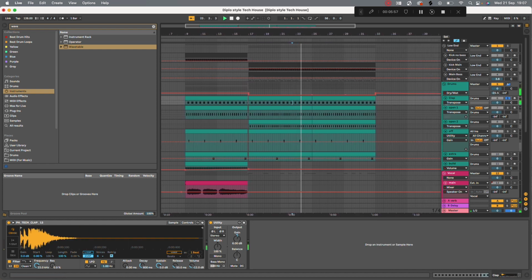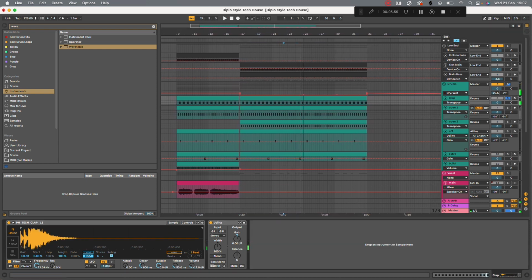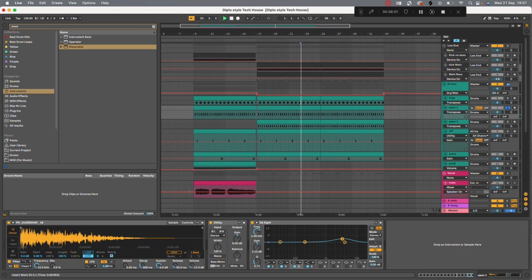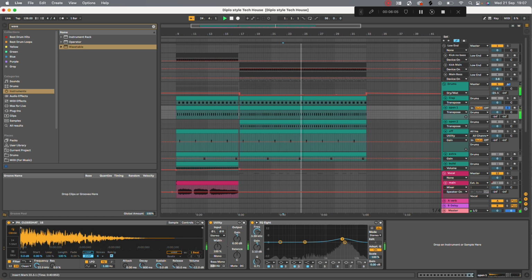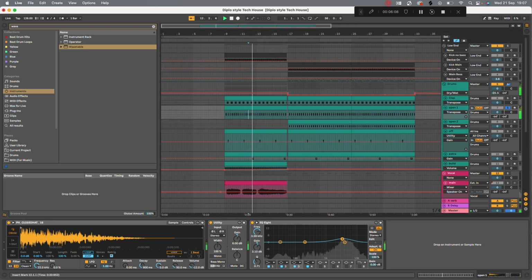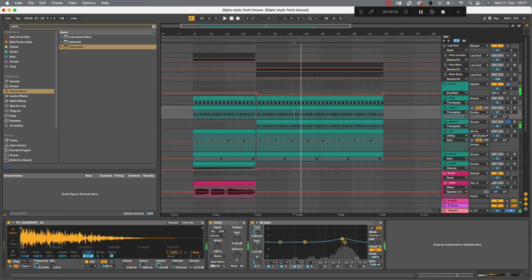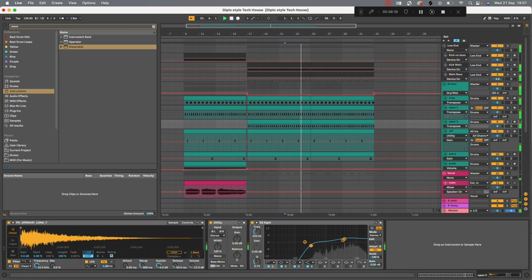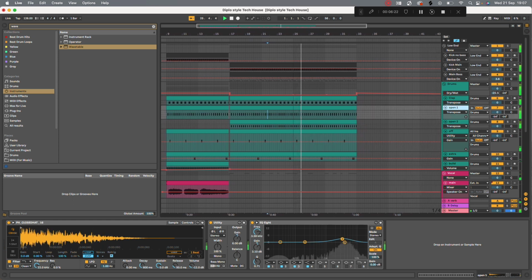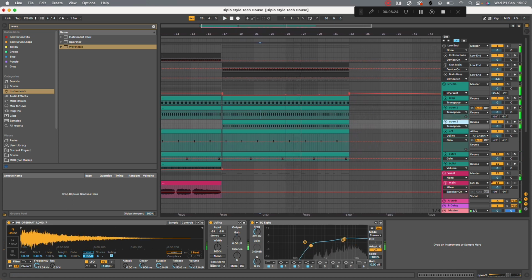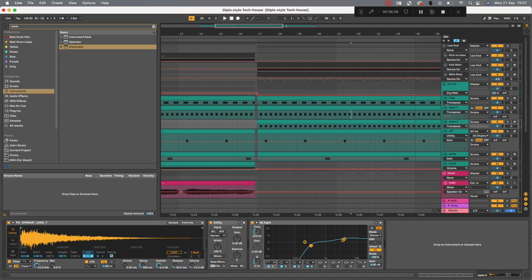Got quite a lot of processing, so not had to do a lot on the actual channel itself. We then got this closed hat, very simple in the build as well, with the reverb, and then obviously without. Then we've got this open hat to help cut through the mix more. Bit of a longer decay on this one. On both I've boosted the high end a little bit just to try and cut through the bass sound.